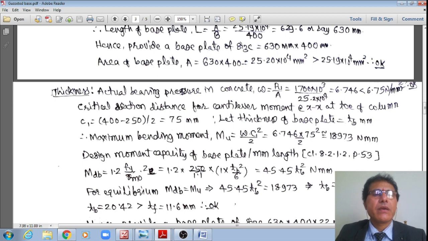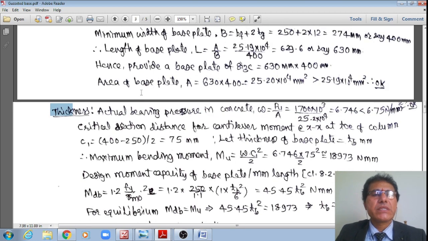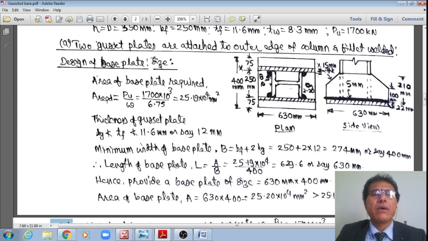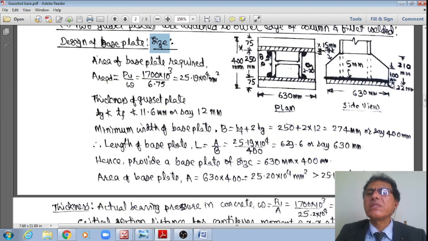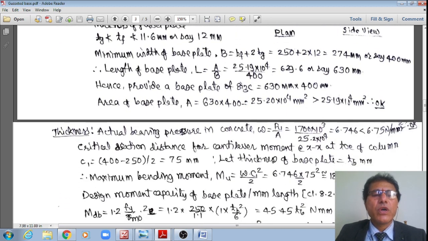Now, once I have fixed the size of the base plate, I want to find out the thickness. What is the thickness of this base plate? For that, what I'll do now is find the actual bearing pressure in the concrete.